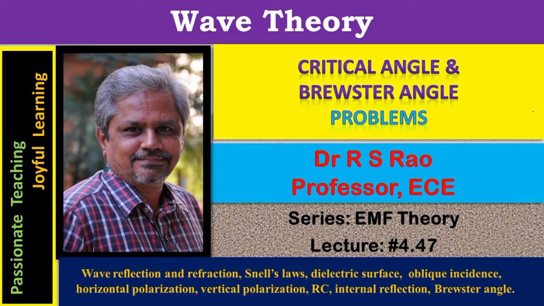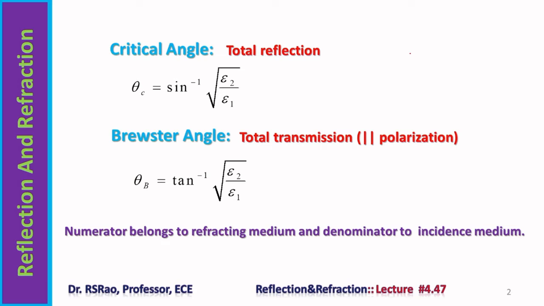In the present session, our focus is on certain problems which are based on critical angle and Brewster angle. Here certain basic information is provided. Critical angle, as already mentioned, is associated with the total reflection, total internal reflection, and this angle is given by sine inverse square root of epsilon 2 by epsilon 1.